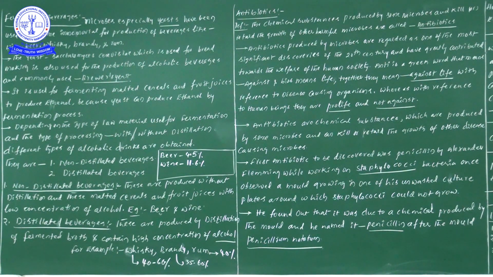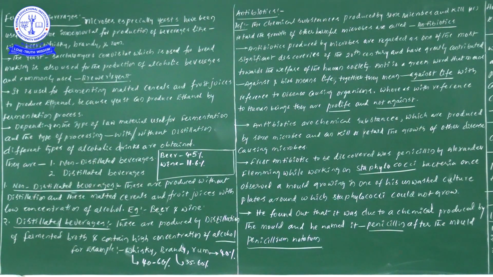Microorganisms that cause harmful effects, we simply call pathogens. Such pathogens' activity is definitely retarded by the activity of antibiotics.